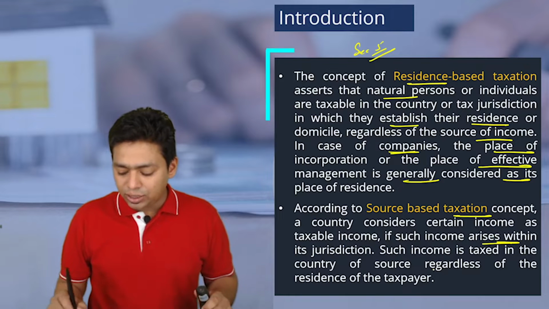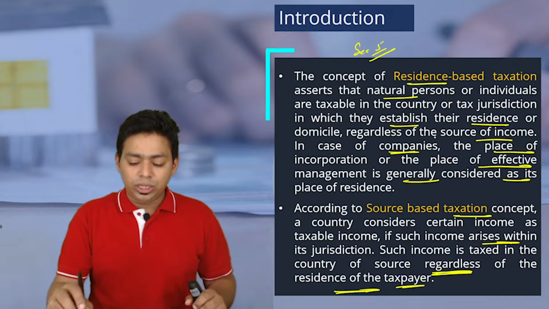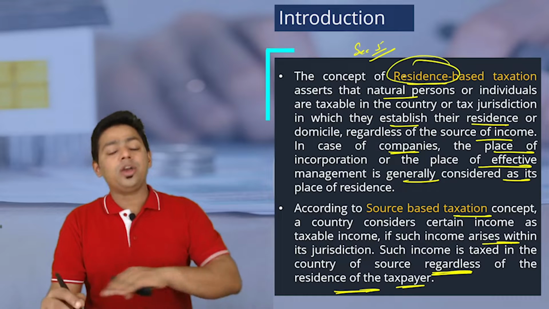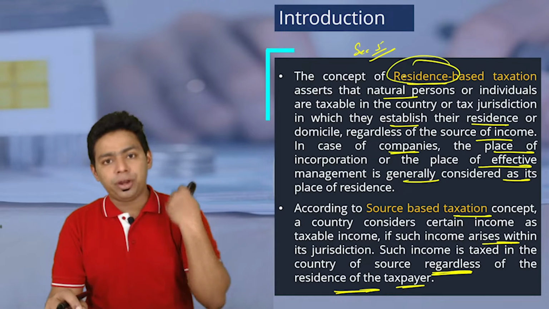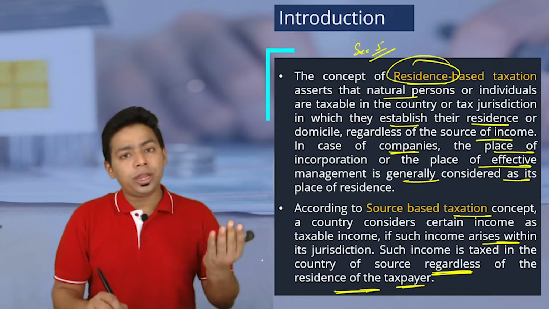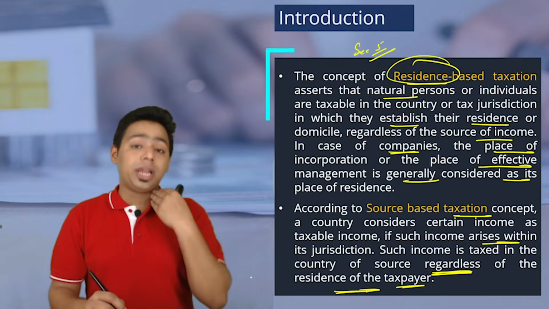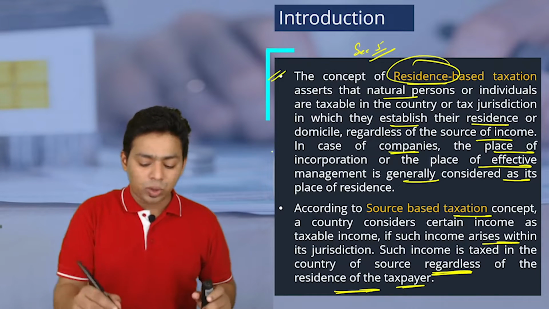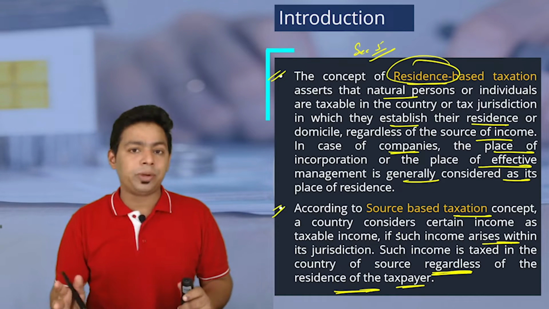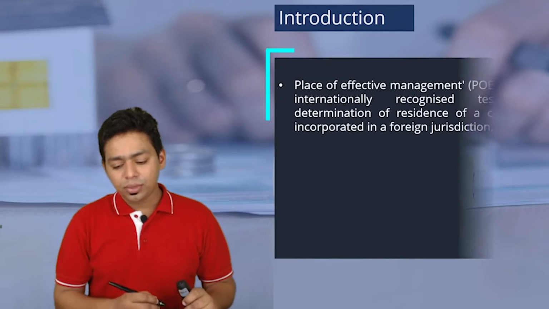Such income is taxed in the country of source regardless of the residence of the taxpayer. So these are two exactly opposite rules, isn't it? When you become a resident of India, your global income becomes taxable. Forget about the source of the income. Source can be in India, source can be outside India. When the source of income is located in India, then income becomes taxable in your hand, whether you are a resident or non-resident. These two are very basic understanding that you must have developed till now, because we have completed the whole income tax syllabus by this time. So you understand these two rules very clearly.